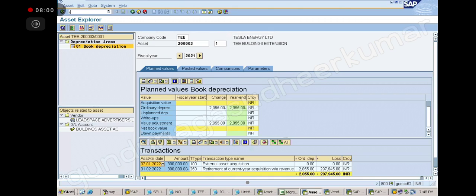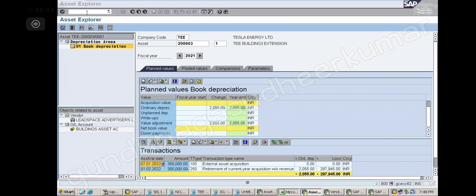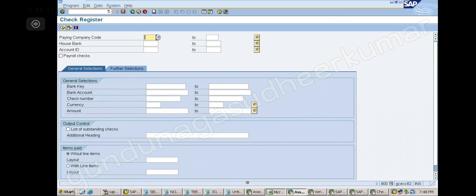You have /o, okay? /o. I can go to SCHN something like that. Okay, it will open directly or with a new screen. That is also possible. So /n means what? It will close the existing screen and it will go. Correct, like this. /o means what? It will open a new screen.